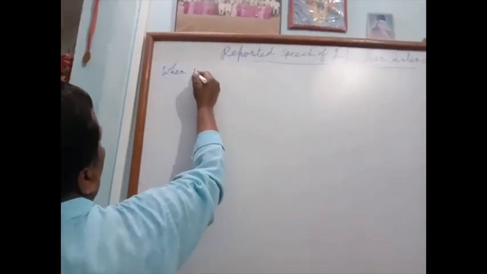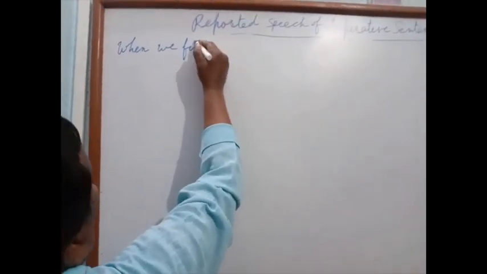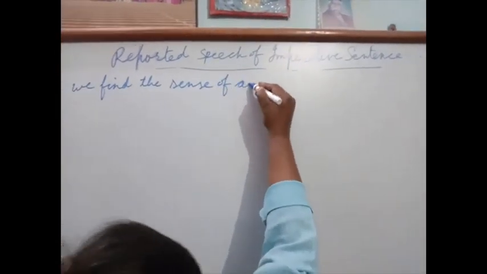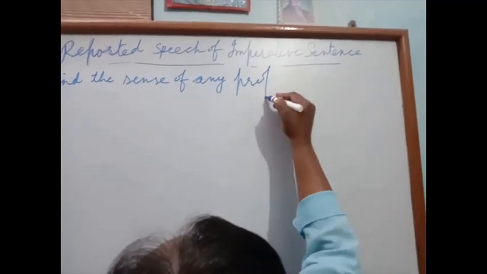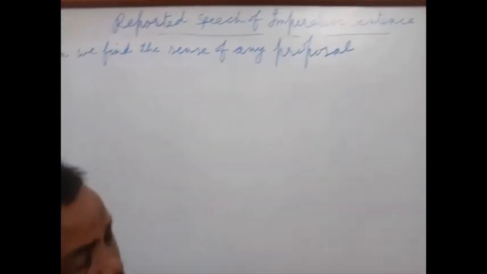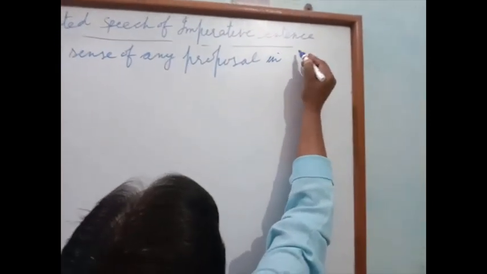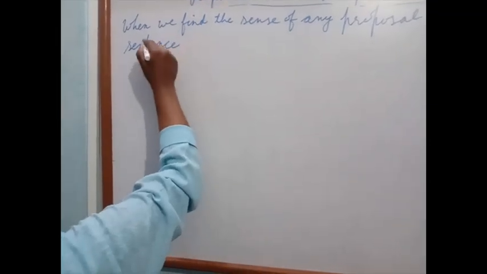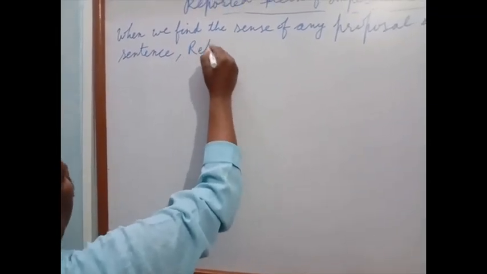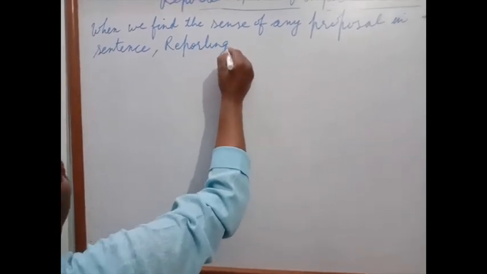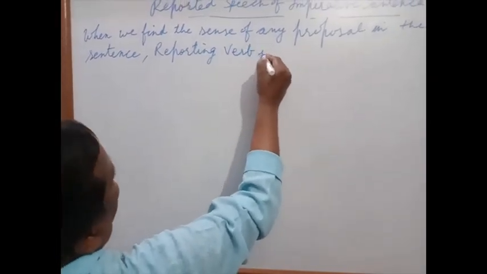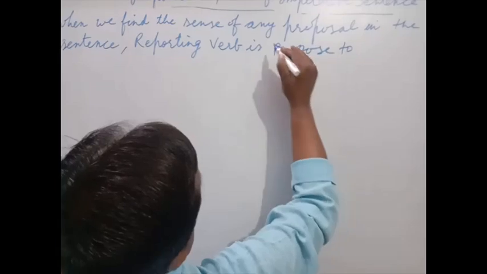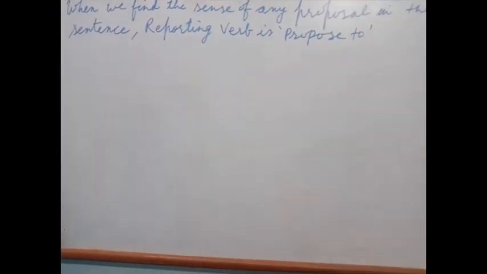When we find the sense of any proposal, prastav, in the sentence, the reporting verb is "proposed to" in the past tense.